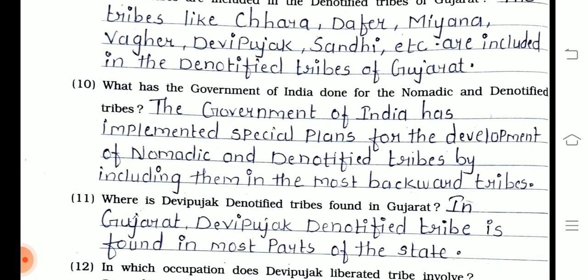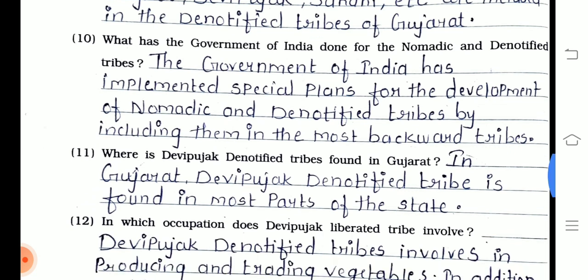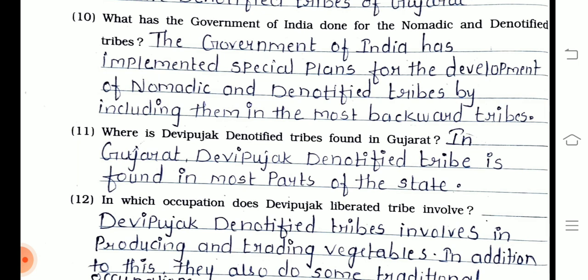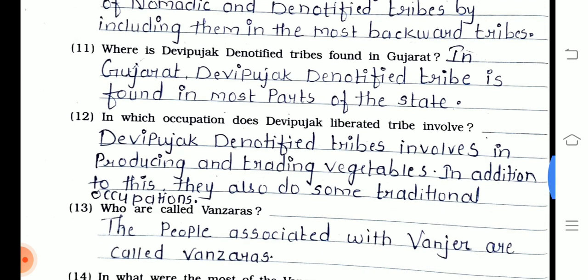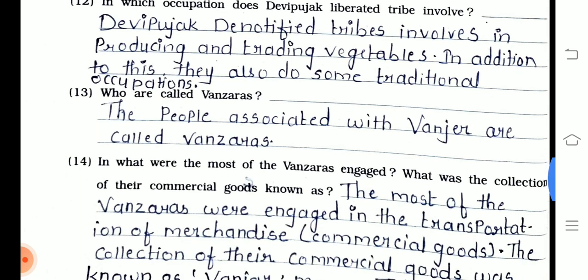Question number 10, what has the government of India done for the nomadic and denotified tribes? The government of India has implemented special plans for the development of nomadic and denotified tribes by including them in the most backward tribes. 11th one, where are Devi Pujak denotified tribes found in Gujarat? In Gujarat, Devi Pujak denotified tribes are found in most parts of the state. 12th one, in which occupation do Dev Pujak denotified tribes involve? Devi Pujak denotified tribes are involved in producing and trading vegetables. In addition to this, they also do some traditional occupations.